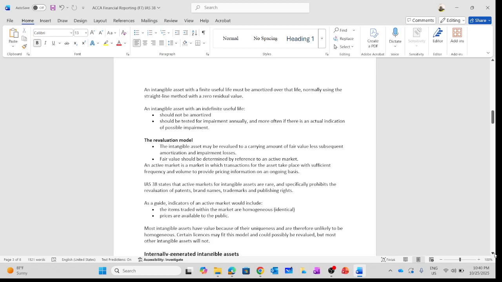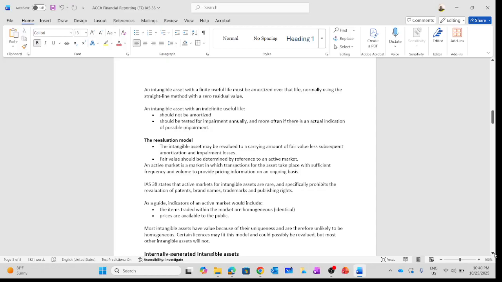Secondly, an intangible asset with an indefinite useful life should not be amortized. When we are talking about indefinite useful life, we don't have a specific period, for instance 5, 6, 7 years. We don't know the exact period. So what is the accounting treatment for such intangible assets? First condition, we are not going to amortize that particular intangible asset.